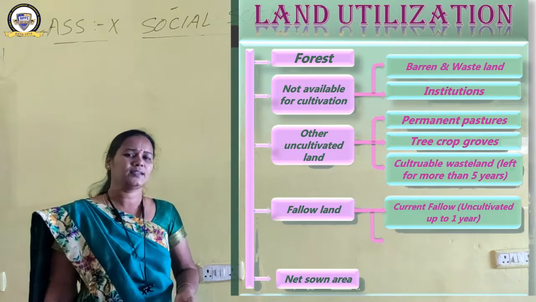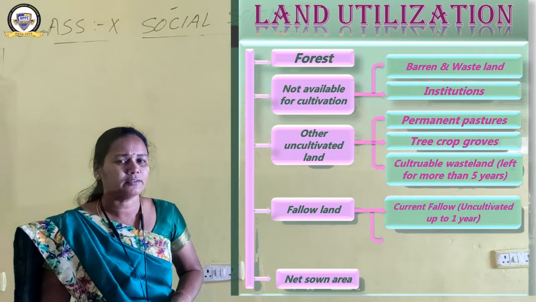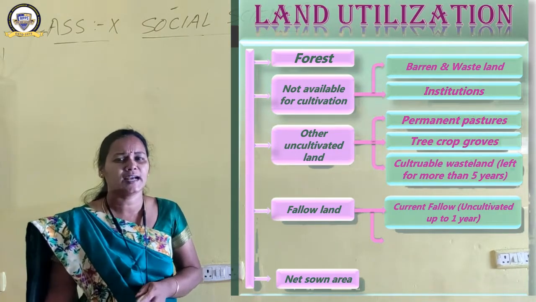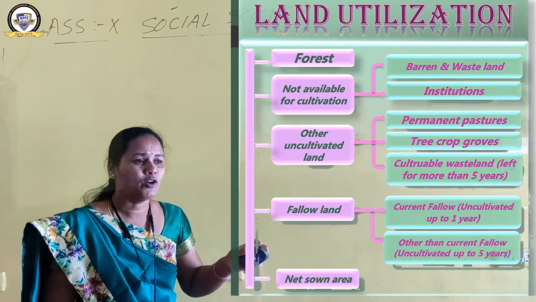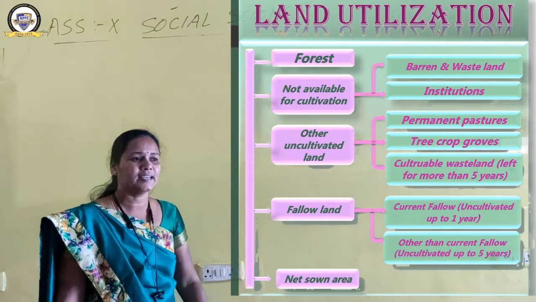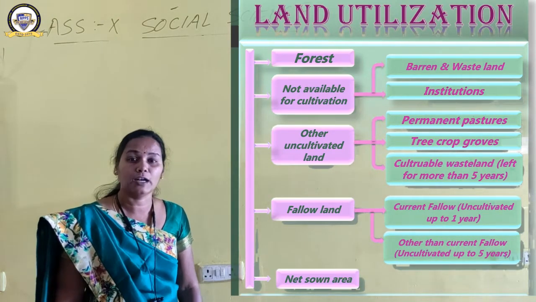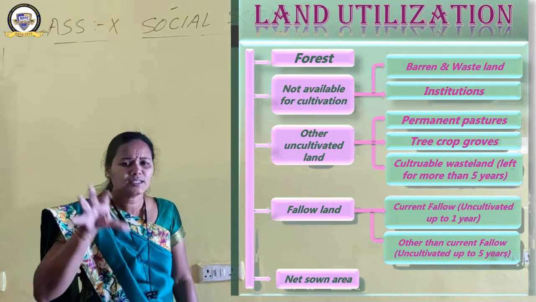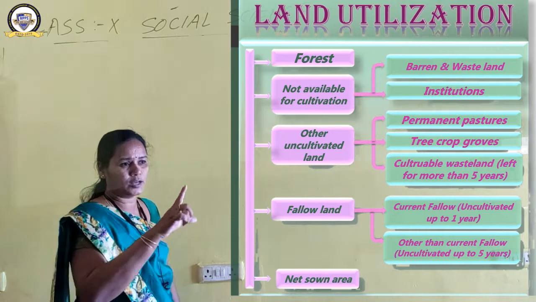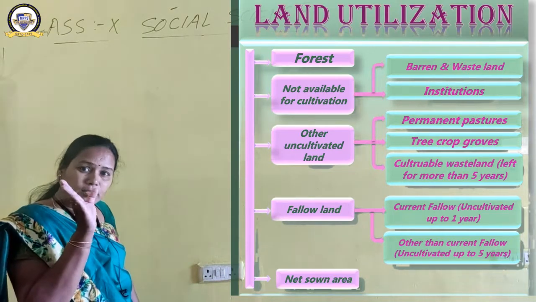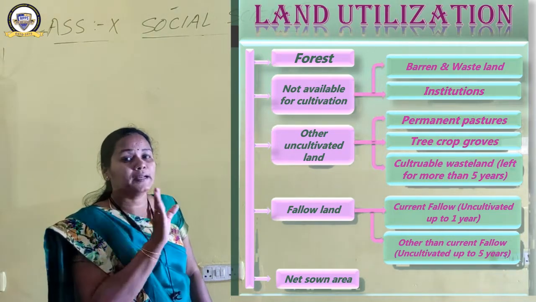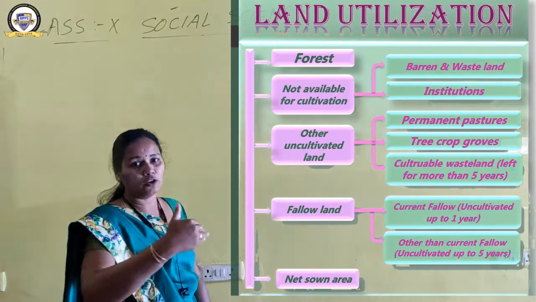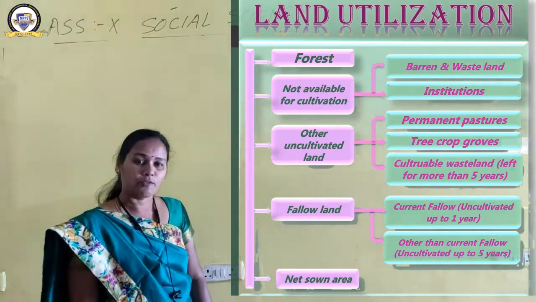Whatever may be the reason, the land has not been cultivated for the last 1 year or less, for one agricultural season. What is the second category? Second category is fallow other than current fallow. That land which has not been cultivated for this agricultural season is known as current fallow, and some more land which has not been cultivated within a period of 1 to 5 years is also known as fallow land.